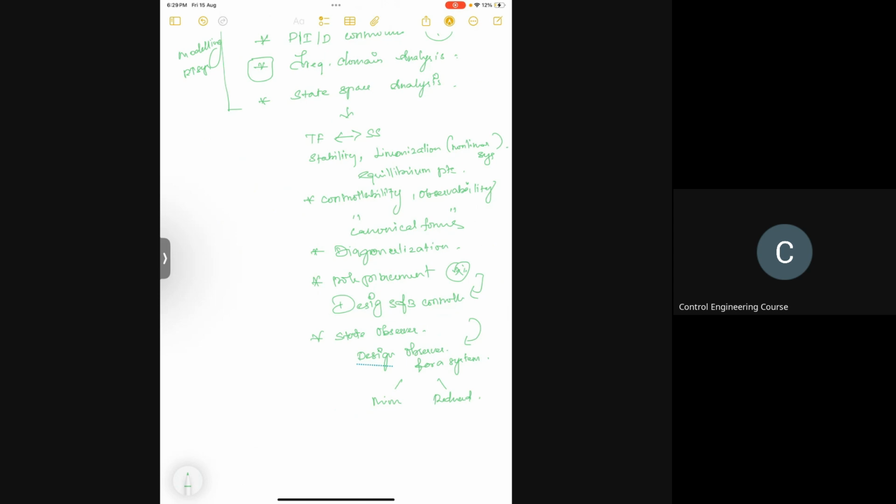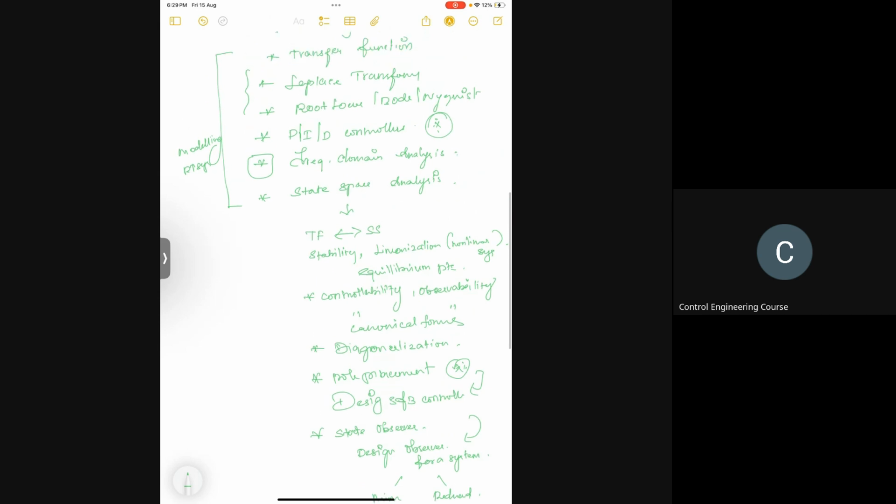Like in week 11, we have seen pole placement, Kalman filter. These are the broader things. It doesn't mean that a topic that is not here will not come. I have just tried to cover the broader concepts. You can give importance to these topics and then go through the PPT from week 1 to week 12